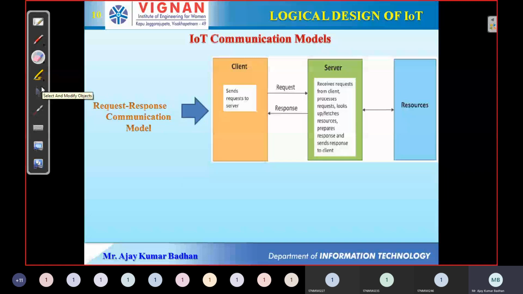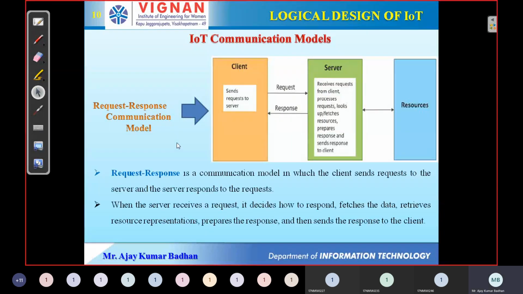We also have the stateful model. What does stateful mean? First it will request a connection. Once the connection is established, it will send the messages, and the next time it sends a request, it doesn't have to establish a new connection. We can transmit the data automatically, and finally we need to close that connection. That is what we call a stateful connection. That we will see.